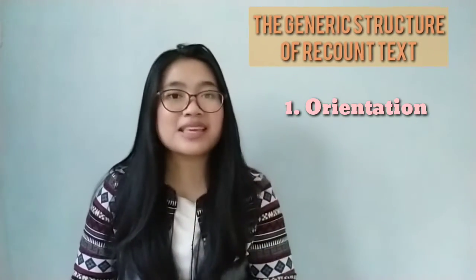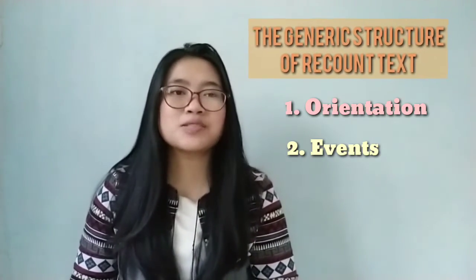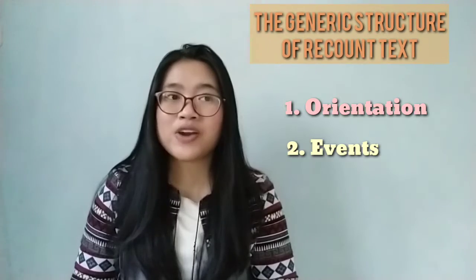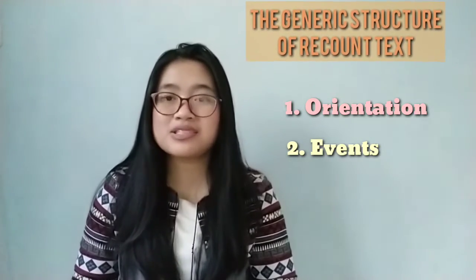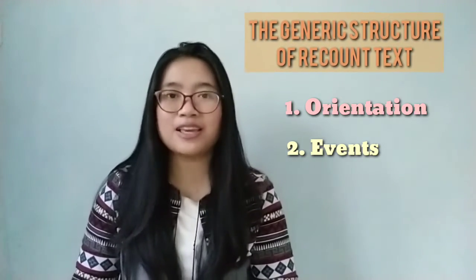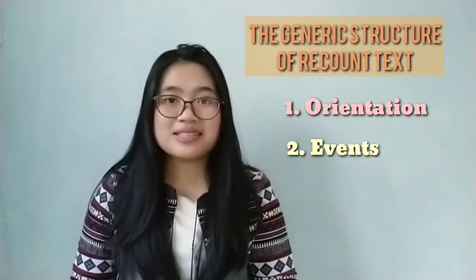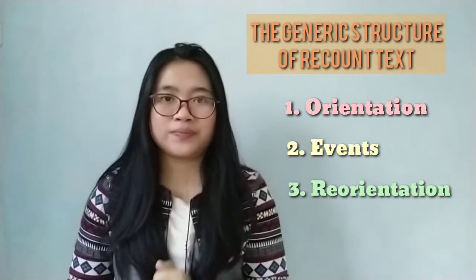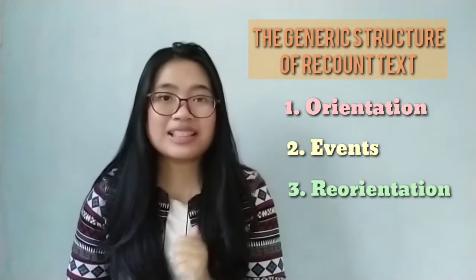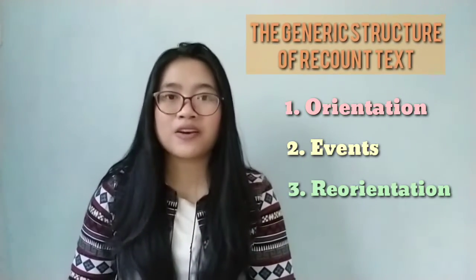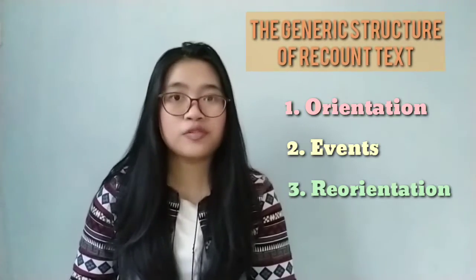The second is events. In this part, the writer writes the events based on chronological order. Then, the last is reorientation. In reorientation, the writer writes the conclusion of the story.